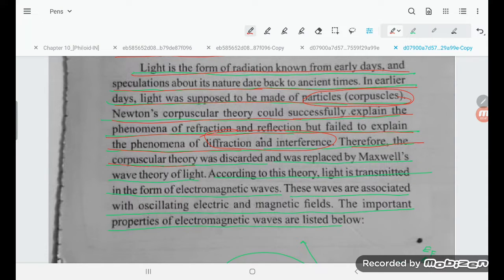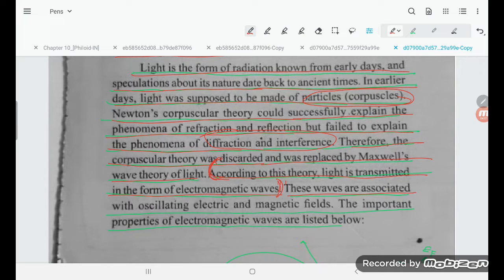Therefore, corpuscular theory was discarded and was replaced by Maxwell's wave theory of light. According to this theory, light is transmitted in the form of electromagnetic waves. So whatever light is coming, that is in the form of electromagnetic waves.